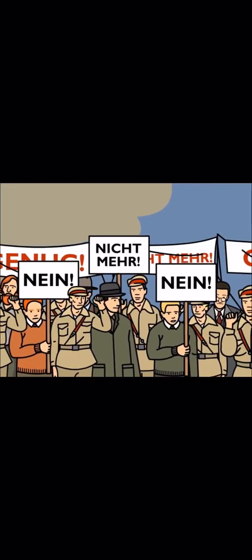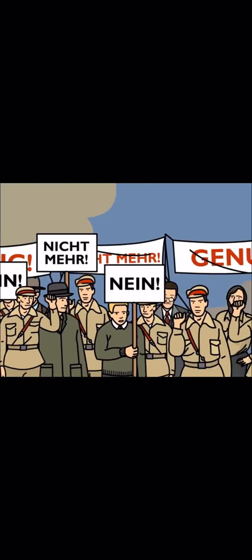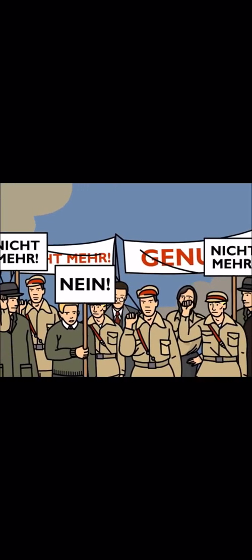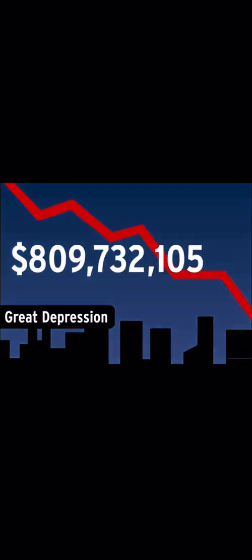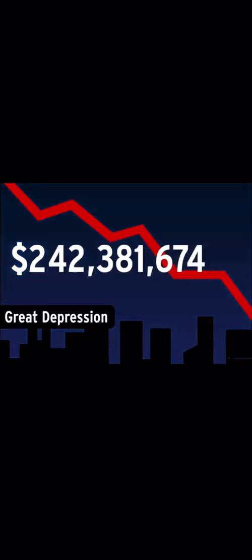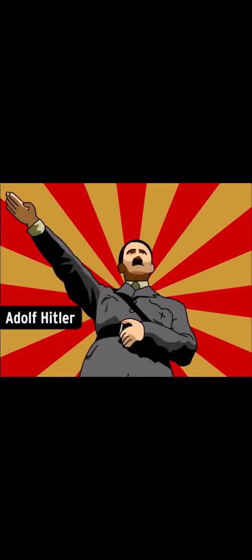Since unemployment was high and the new democratic government didn't have broad support from the people, there was frequent civil unrest. And then the Great Depression began in 1929. Although it started in the U.S., it caused economic hardship around the world. In these tough times, the German people were looking for leaders to restore order and prosperity. So they turned to Adolf Hitler.